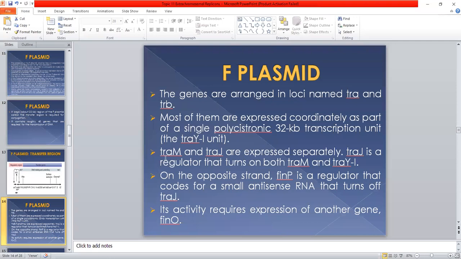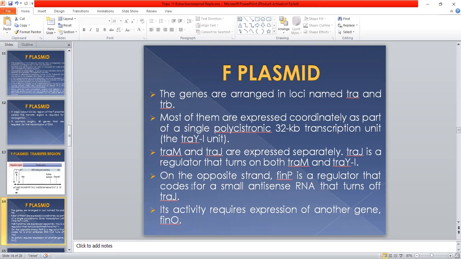These two genes have their own promoters. TRAJ is a regulator that turns on both TRAM and TRAY to TRAI. Its protein turns on the transcription of both TRAM and the transfer region from TRAY to TRAI.